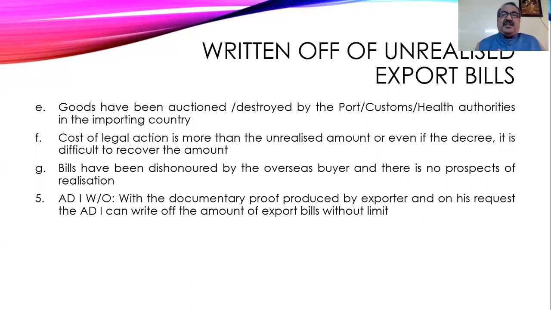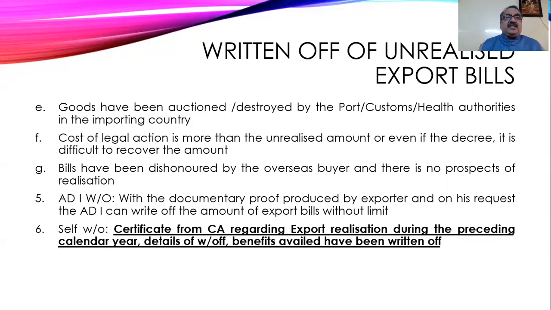And when they submit the reason to the exporter, to the authorized dealer, then based on the request of the exporter, the authorized dealer can allow the party to write off the amount without any ceiling limit. That is 5%, beyond 5%, beyond 10% also it is allowed. Next thing is, this is a very good thing for the professional opportunity to the chartered accountant.